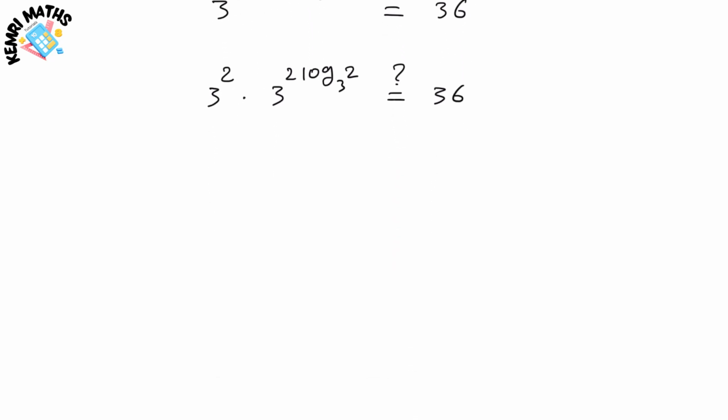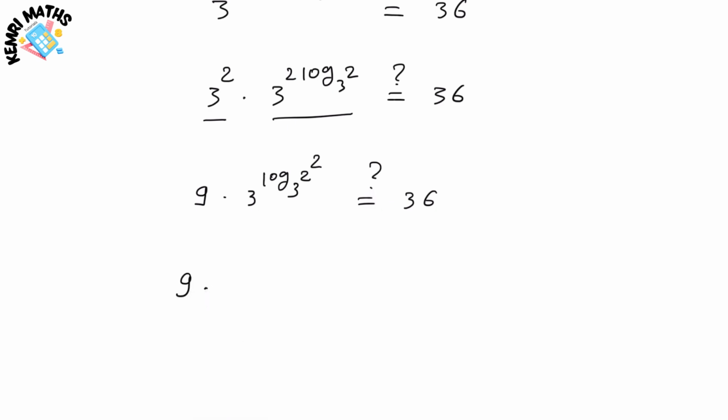Now this term 3 squared will be 9 times, this term will be 3 to the power log of 2 squared base 3, is equal to 36.